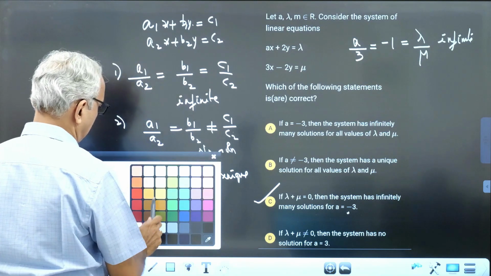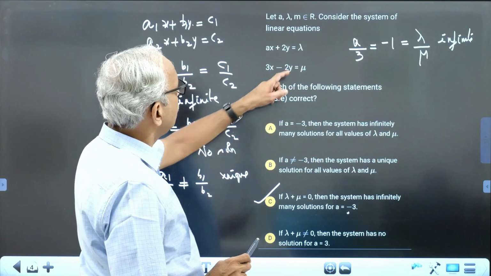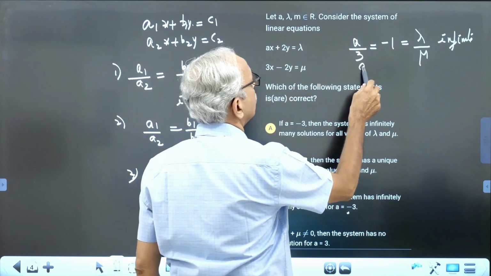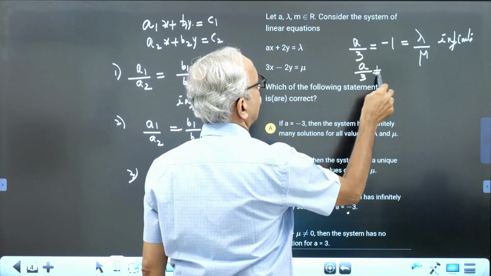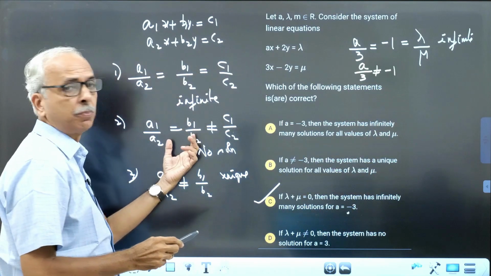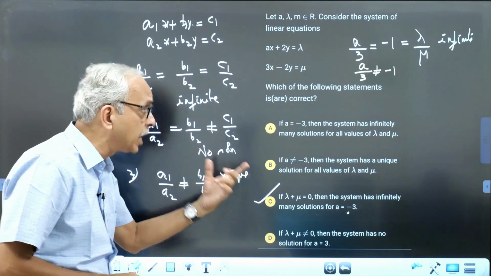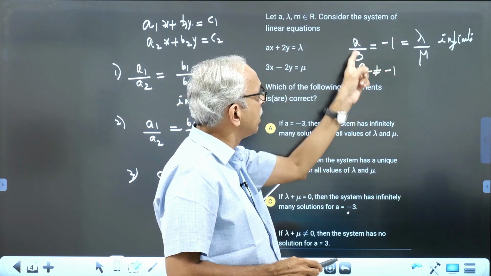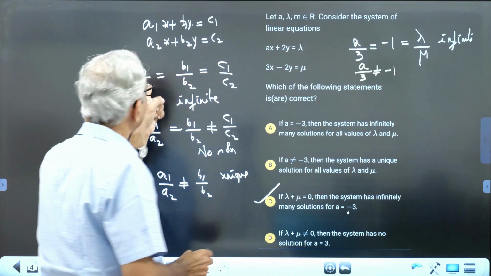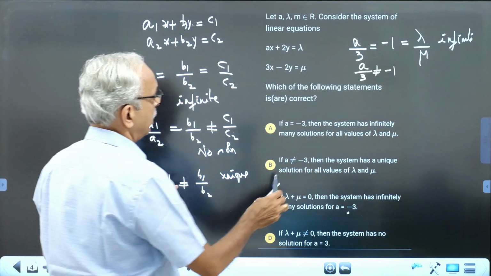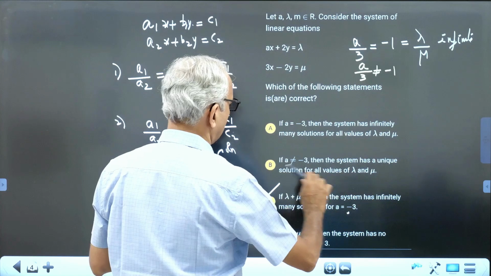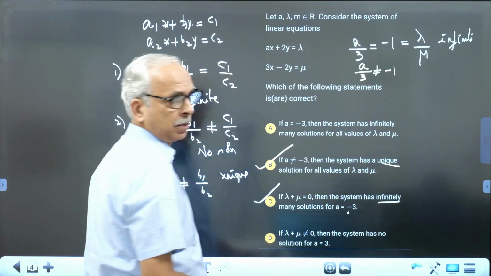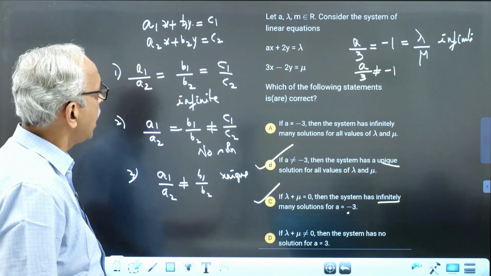Right? Infinite solutions. Therefore, C is the answer. C is correct. Now, if A by 3 is not equal to minus 1, what happens? A1 by A2 not equal to B1 by B2, right? In that case, it will be unique. Whatever be the value of lambda and mu, if A by 3 is not equal to minus 1, that is A1 by A2 not equal to B1 by B2, unique. If A is not equal to minus 3, for all values of lambda and mu, this is unique solution. So this is also correct. B is also correct.